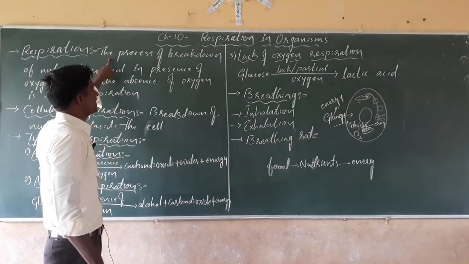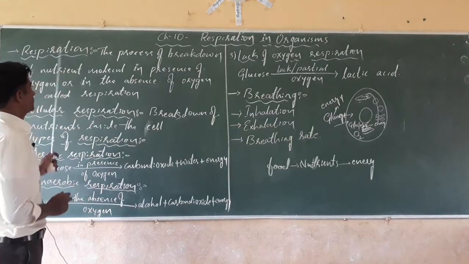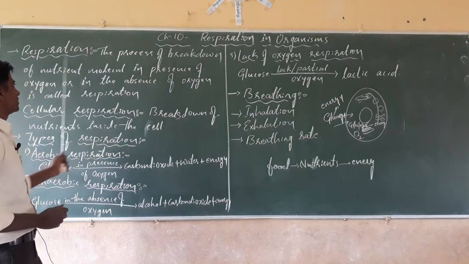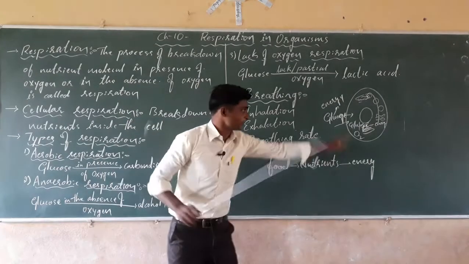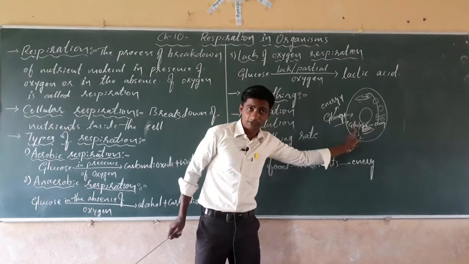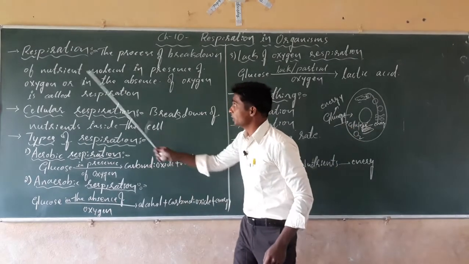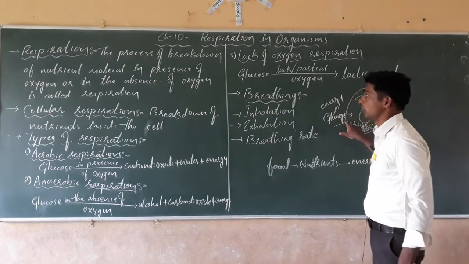Here we have defined respiration as the process of breakdown of nutrient molecule in presence of oxygen. As the nutrient we have taken the glucose molecule.